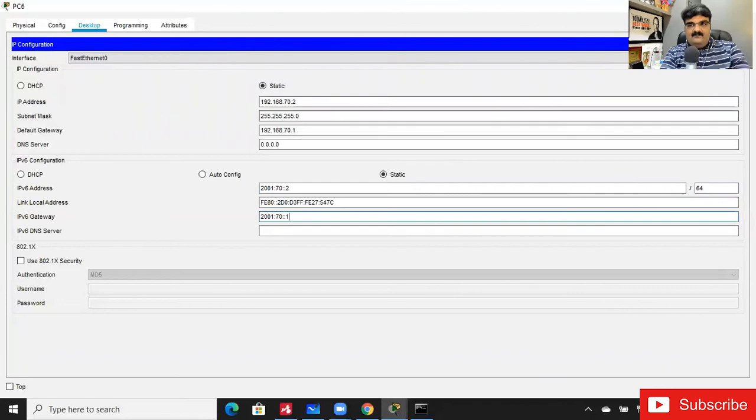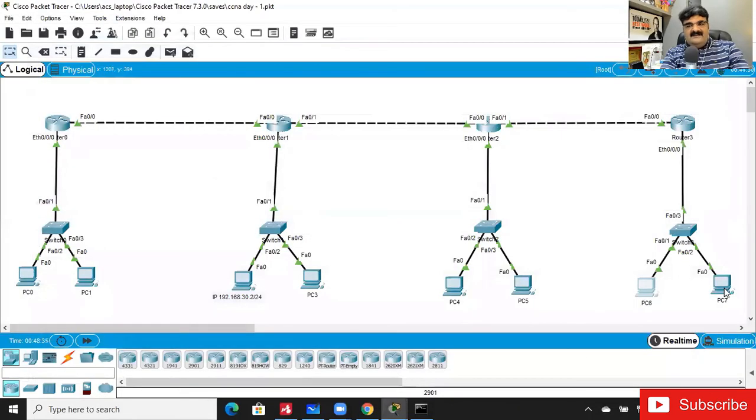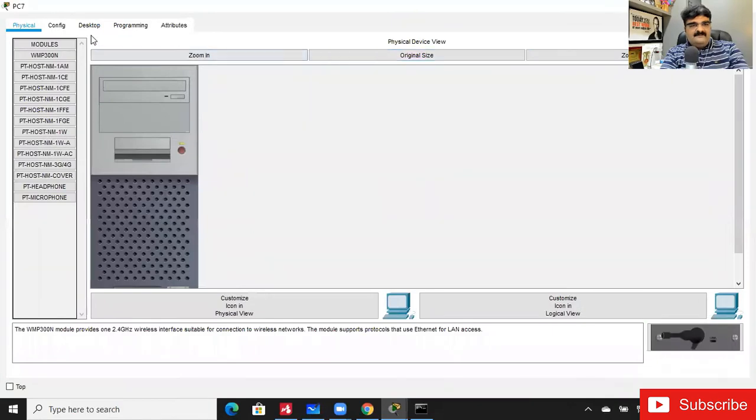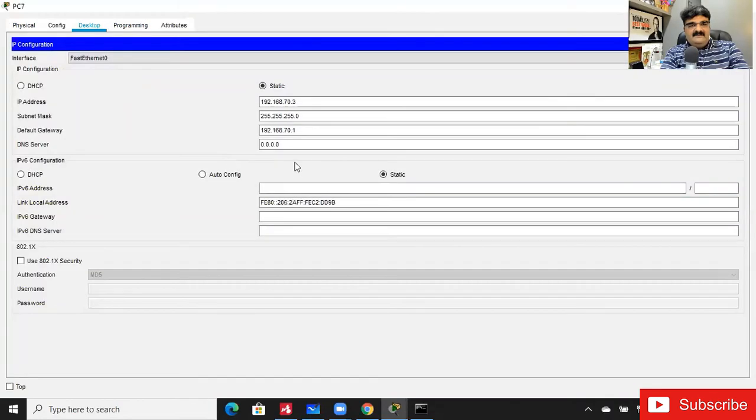Now let me assign an IP address to PC 7 also. Desktop and then IP, 2001:70::3, 64, and 2001:70::1 will be the default gateway.